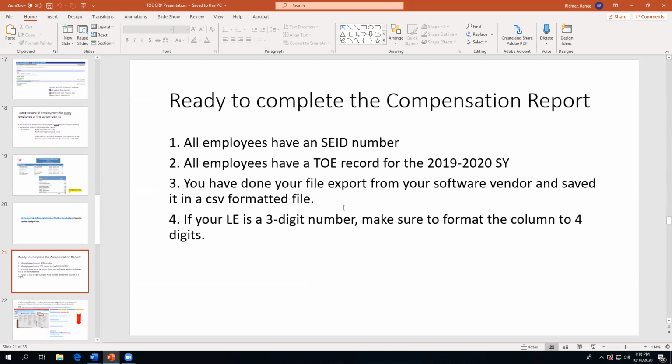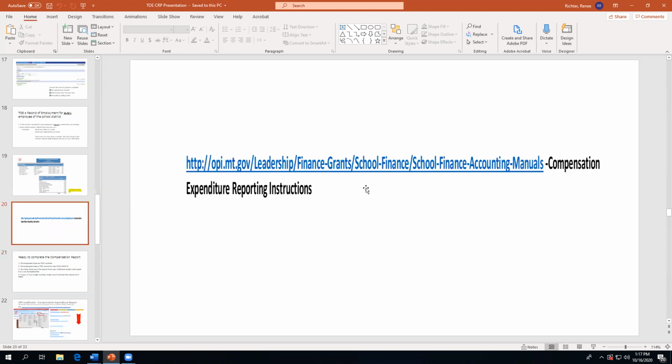So we're ready to complete the compensation report. All employees have an SEID number and all the employees have a tow record. And these tow records are for the 1920 school year because this compensated expenditure report is last year's data. Okay. And then you have done the file export from your software vendor and saved it in a CSV format. And again, the file export instructions will come from your software vendor. But these expenditure reporting instructions will also give you instructions on how to do this.